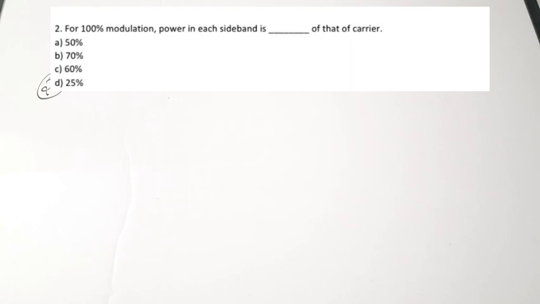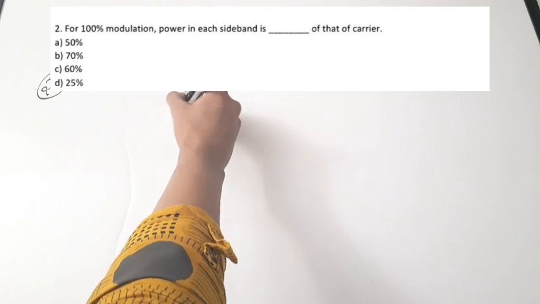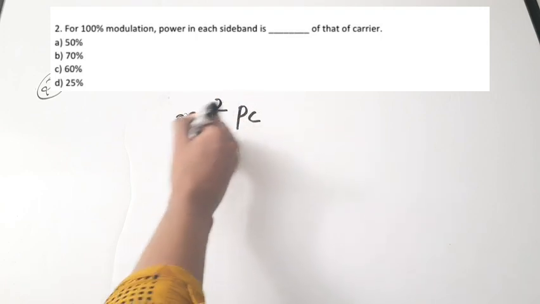Next question: for 100% modulation, power in each sideband is dash of the carrier. So here you need to find the relation between the power in the sidebands and the power of the carrier. Again, the same relation you have to use, that is M square PC by 4.